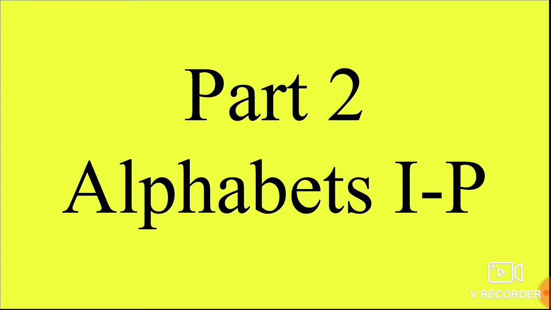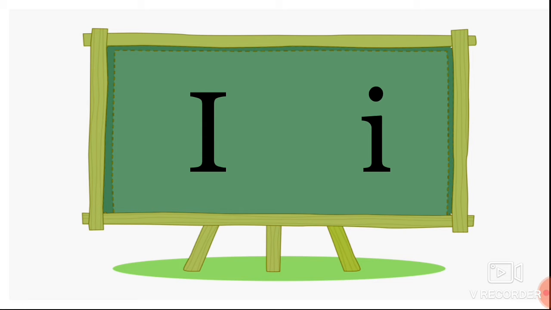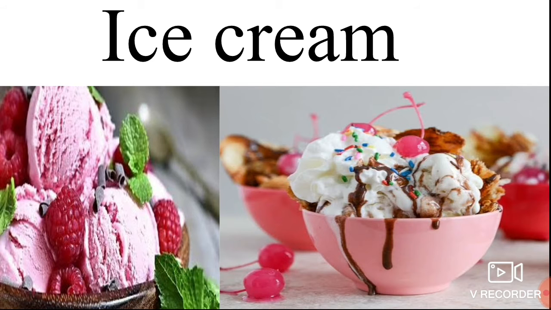Amen. Children, once again, this is part 2 of our alphabets from I to P. Are you ready? Shall we move? What letter is this? Capital I. The next to it is small I. Shall we go? I for ice cream.